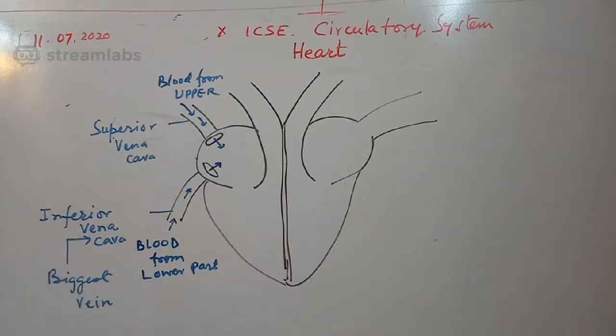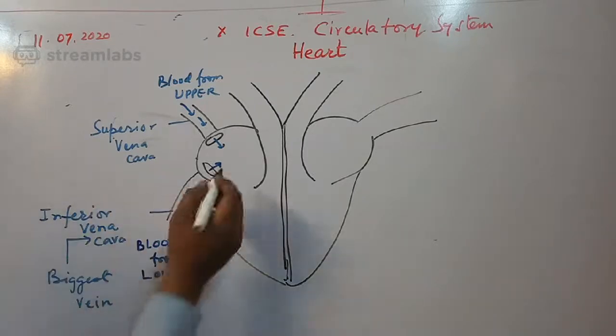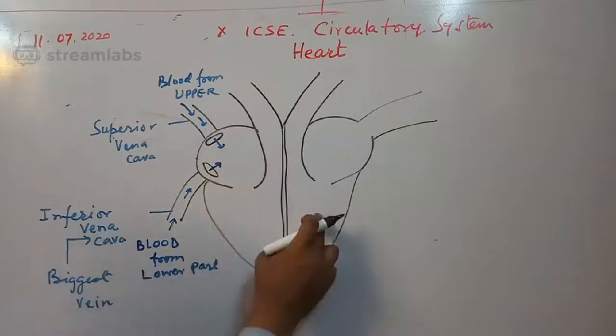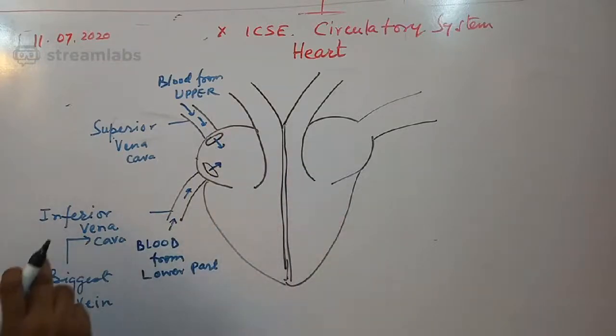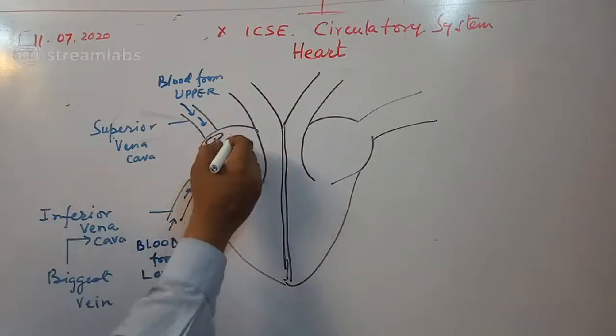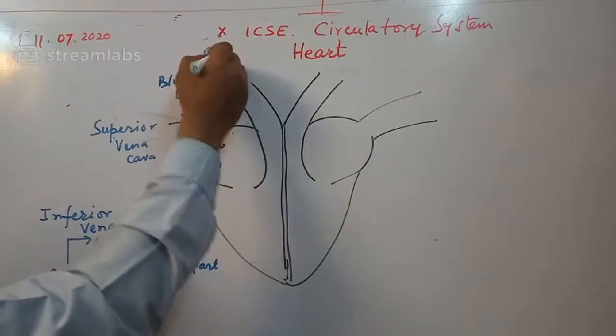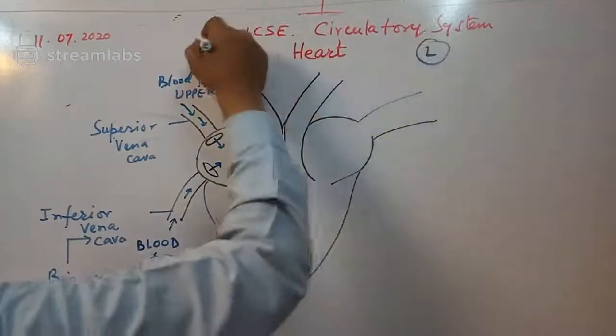You should know this, okay? And there are four chambers. 1, 2, 3, 4, four chambers are there. This part is right. This part is left. This is always right, this is easy for you.